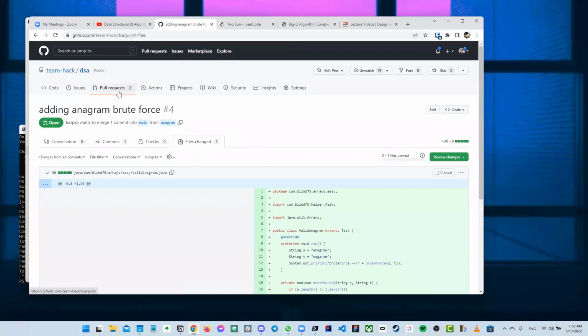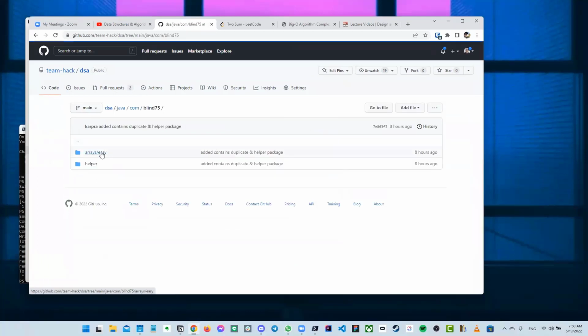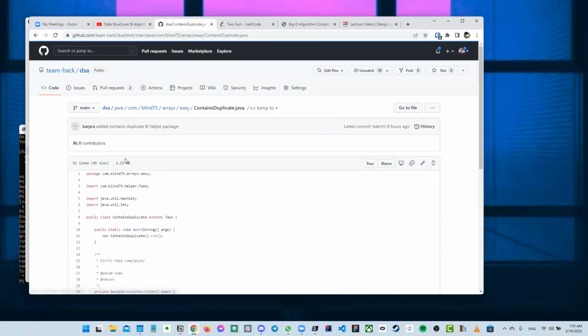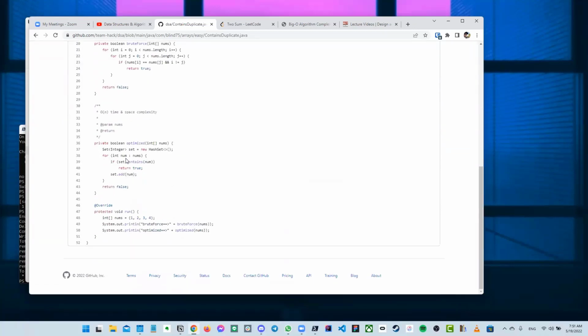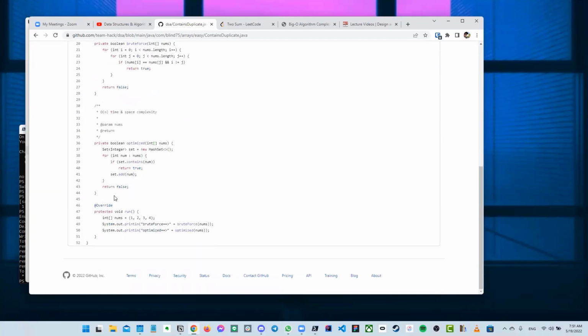So we've got one pull request. Before I get to that, I just wanted to ask Karthik, did you want to go through the next Java solution that you put here? I think you merged this one, right? I don't remember reviewing it for you.